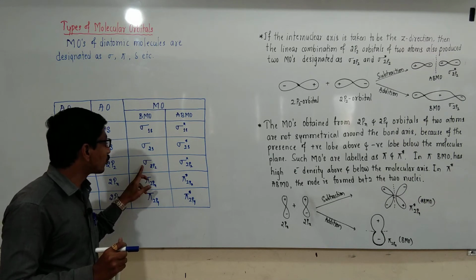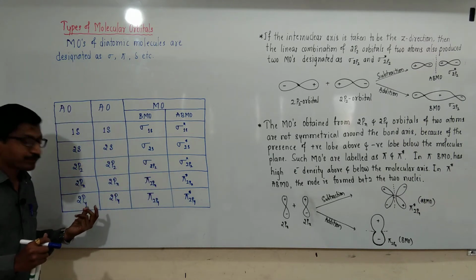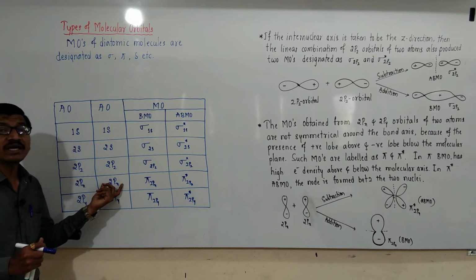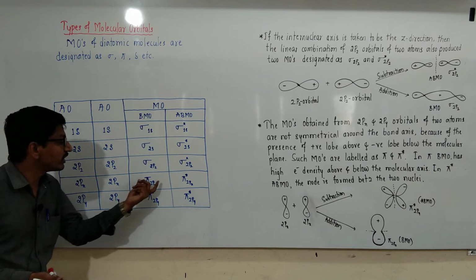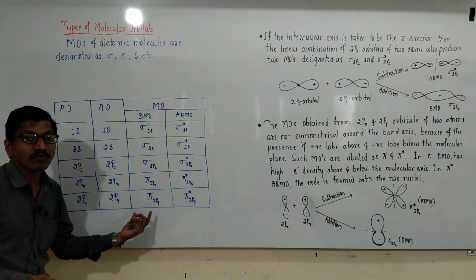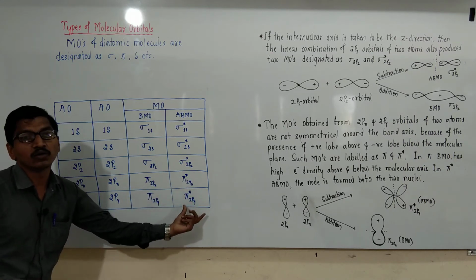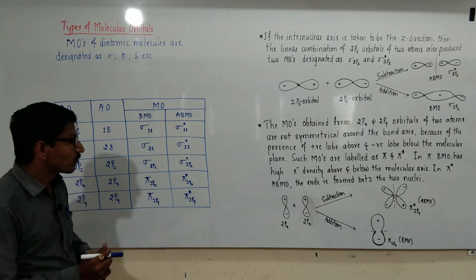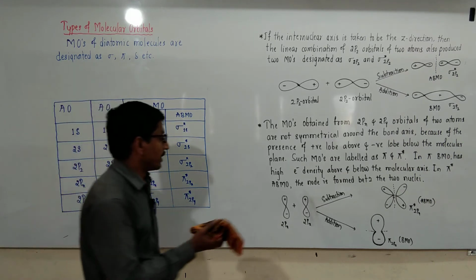Those are sigma 2pz and sigma star 2pz. Then 2px and 2py combine with 2px and 2py atomic orbitals of another atom respectively to form pi 2px and pi star 2px, pi 2py and pi star 2py. These are the different types of molecular orbitals.